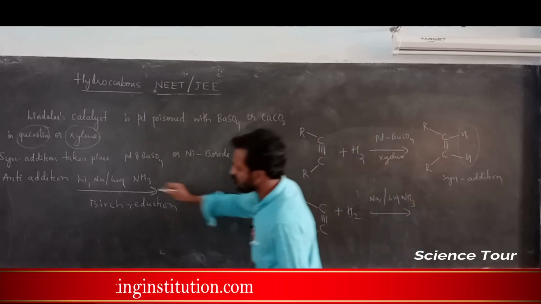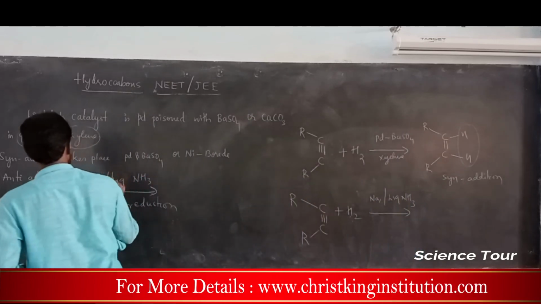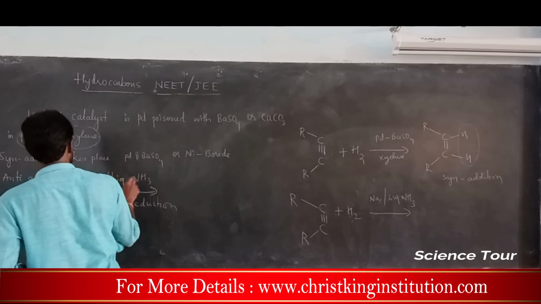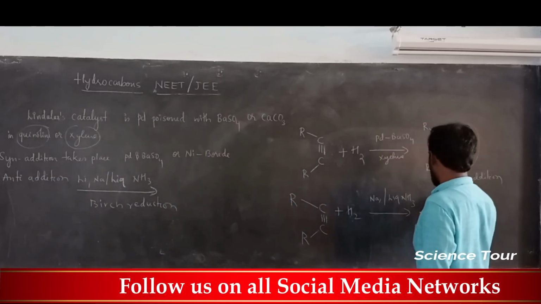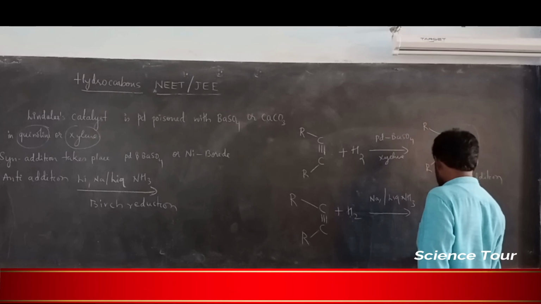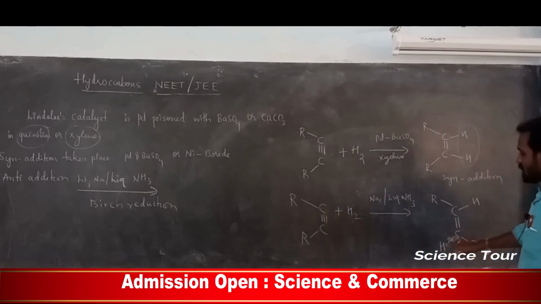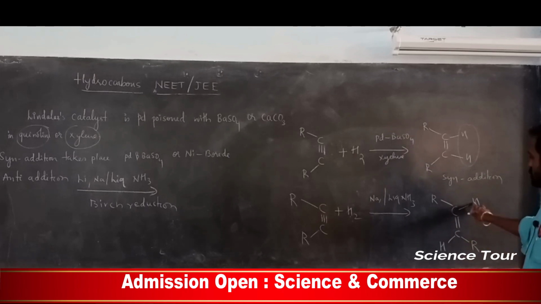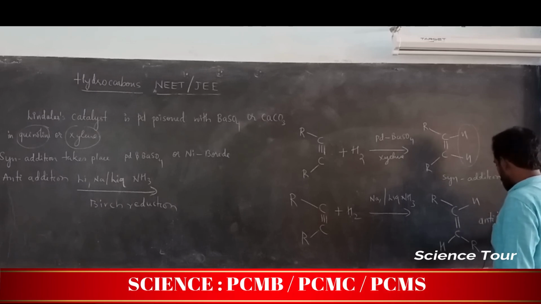Sodium you can use or lithium you can use, in the presence of liquid ammonia, LIQ, liquid ammonia. So you are getting the product R, C=C, same type of reaction takes place, but you are getting a little different product. See here, H is added to the opposite side of the carbon, here one H, here one. In the earlier case it is syn addition, this is called anti-addition.